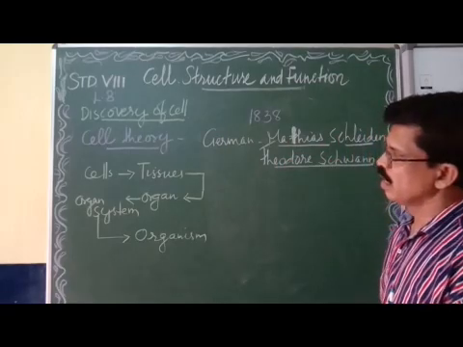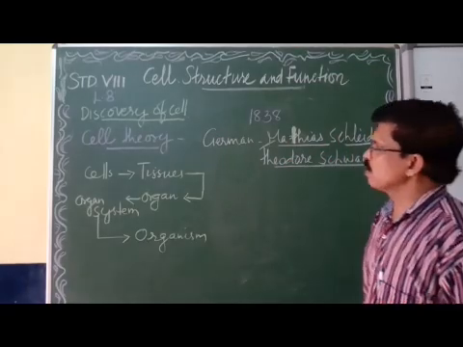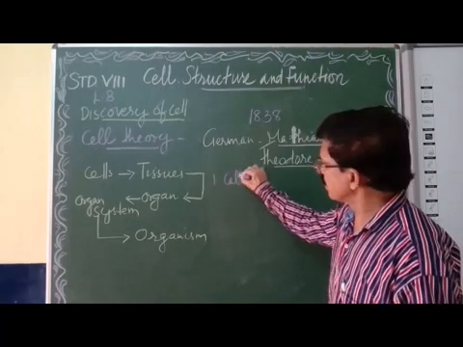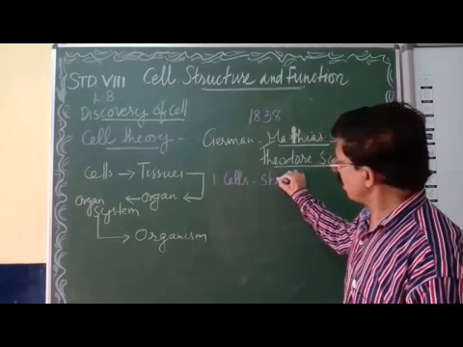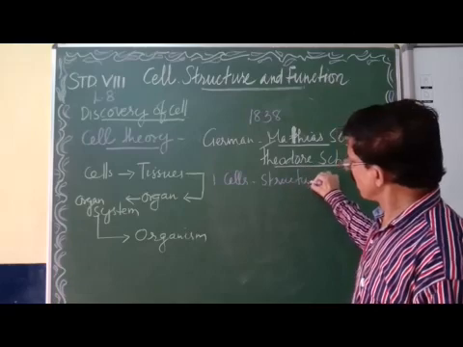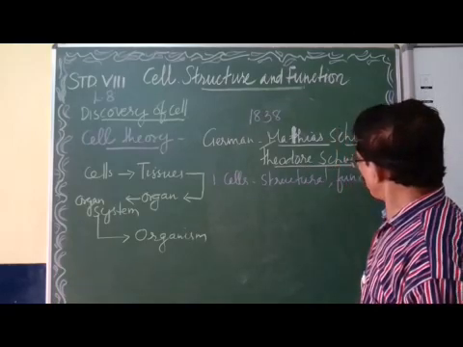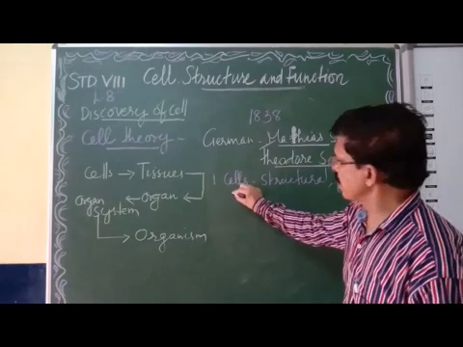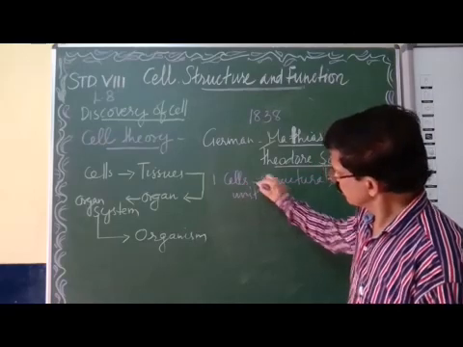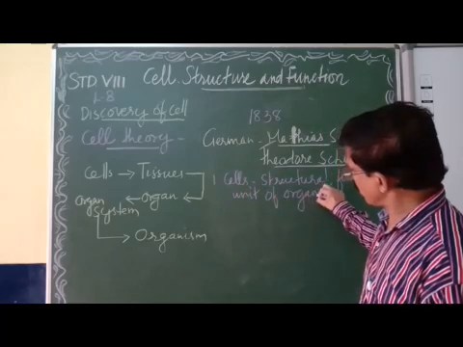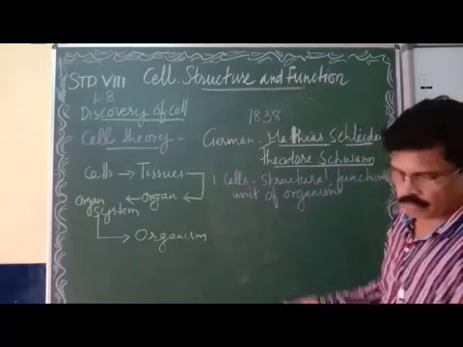German scientists. What did they say? They said three important points. They said that cells are the structural and functional unit of all organisms. That is the first point.